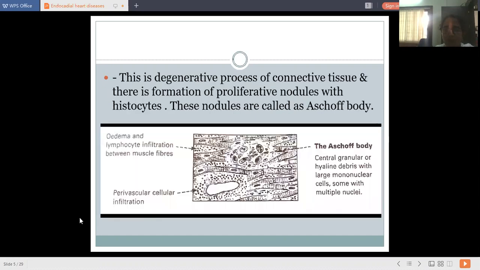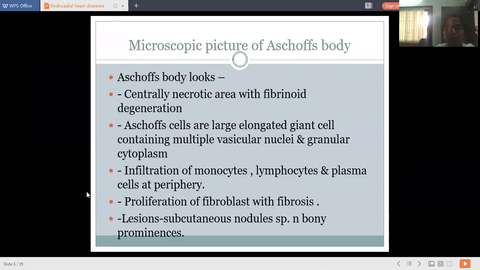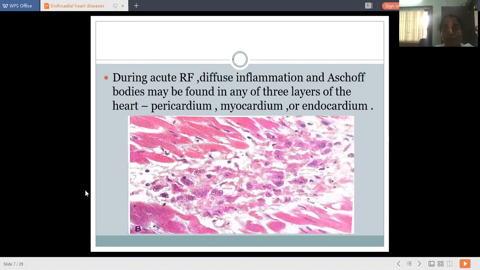Okay, these are the proliferative lesions. We discussed this Aschoff's body, that is centrally granular or hyaline debris with large mononuclear cells, some with multiple nuclei. Then there is perivascular cellular infiltration, then edema. It is associated with infiltration of lymphocytes and monocytes between the muscle fibers. Here, Aschoff's bodies look like this.